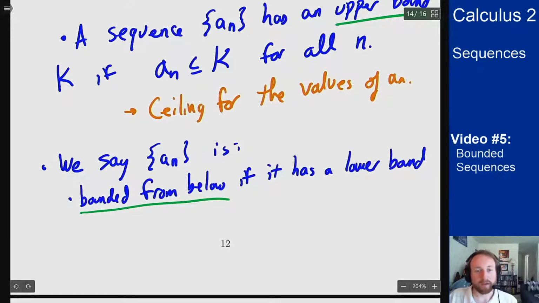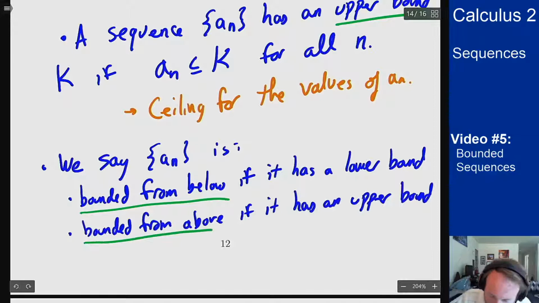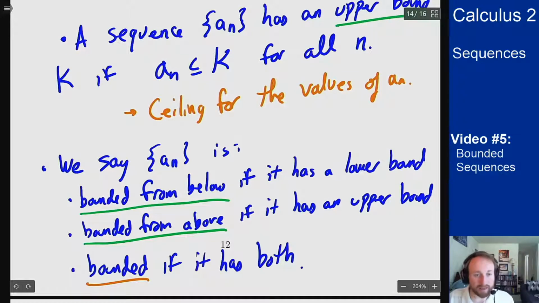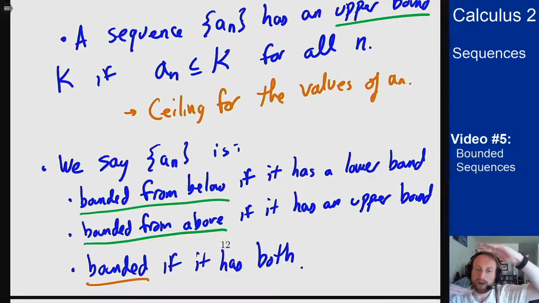We say it's bounded from above if it has an upper bound. And then we say it's just plain bounded if it has both. So bounded from below means there's a floor somewhere that my values don't go below. Bounded from above means there's a ceiling somewhere that I can't break. And bounded means I have both. Bounded means I'm trapped. If a sequence is bounded, it's trapped between a floor and a ceiling, and it can't break up or break down.